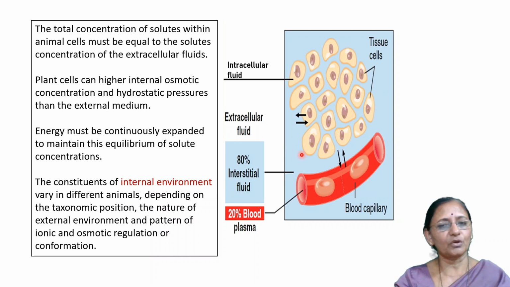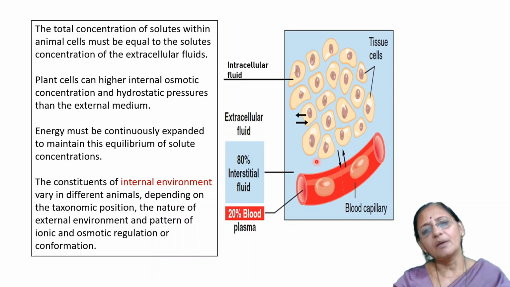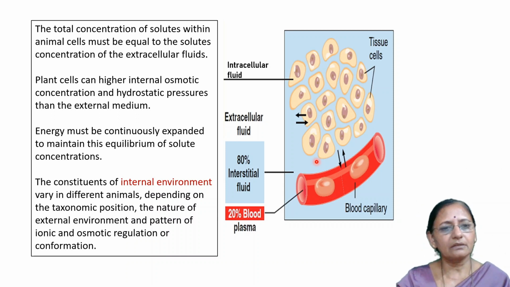That is, it depends upon the taxonomy, or on which type of animal, terrestrial or aquatic. It also depends upon the external environment in which the animal lives, and upon the pattern of ionic and osmotic regulation of the animal.